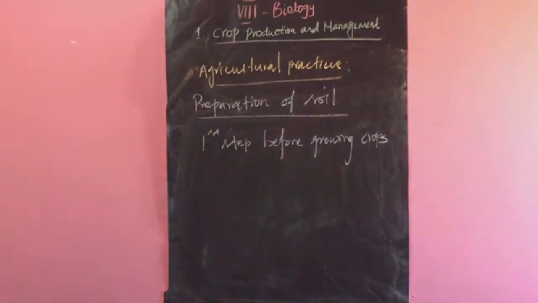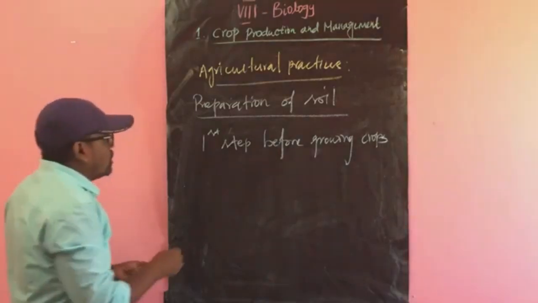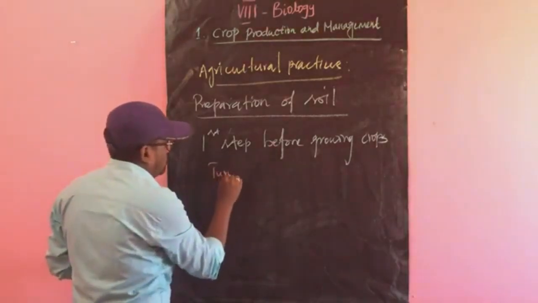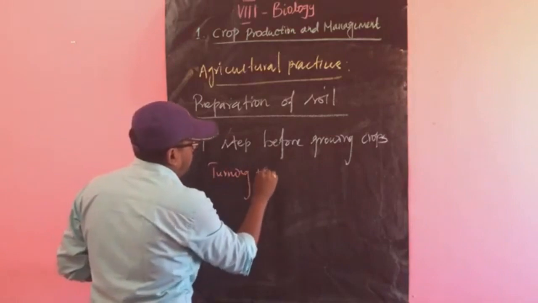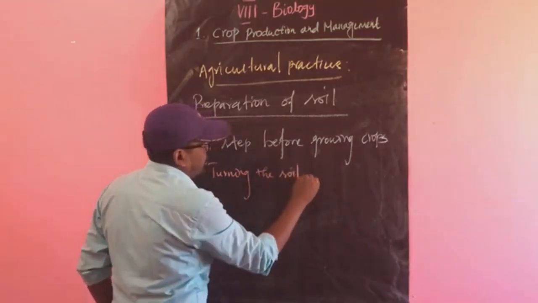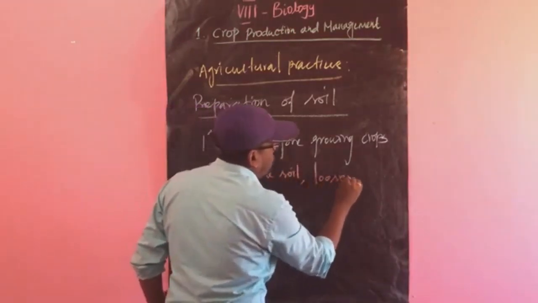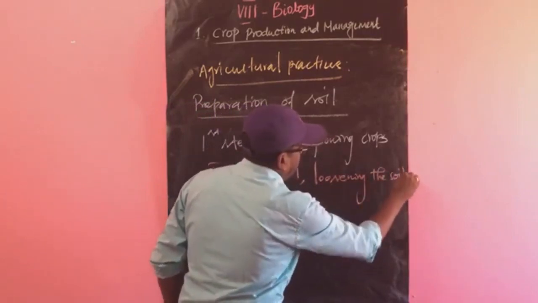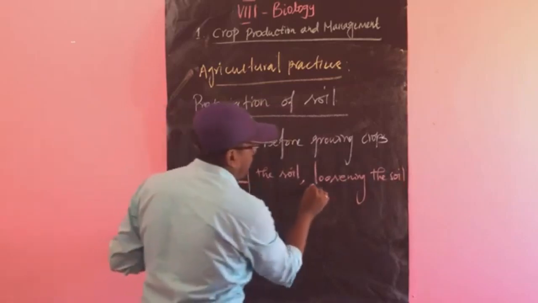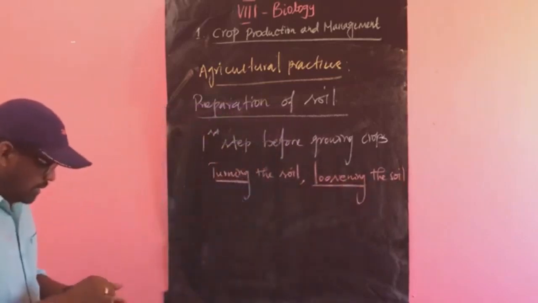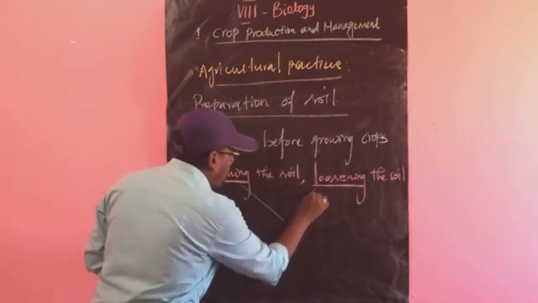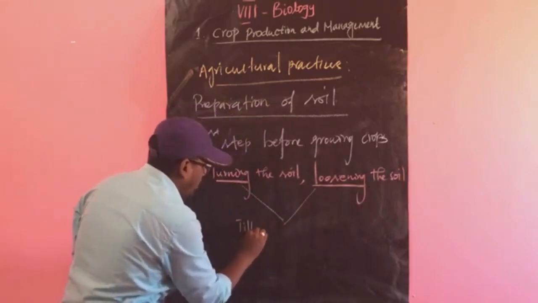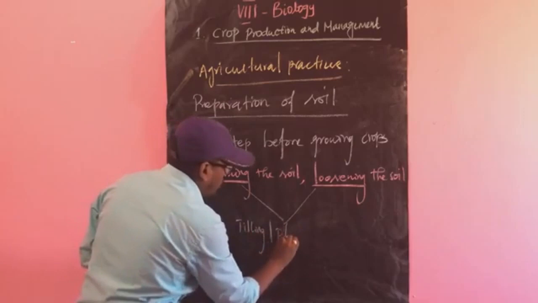What will happen in the preparation of the soil? Turning the soil and loosening the soil will occur. The turning and the loosening is also called tilling or ploughing.